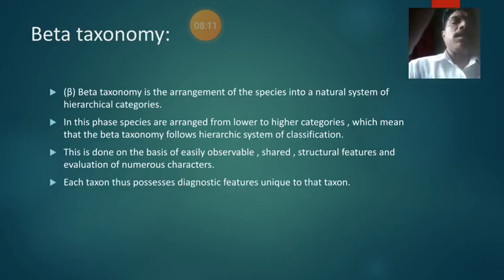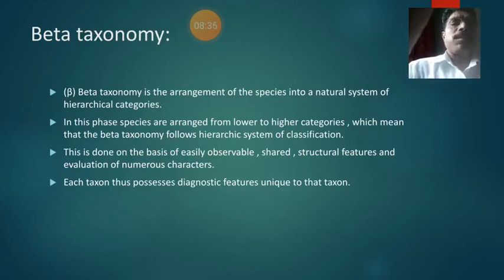Beta taxonomy is mostly important because first we identify the animal, then give the name, and then these species are arranged in lower to higher categories, like species, genus, family, class, phylum, then kingdom, etc.